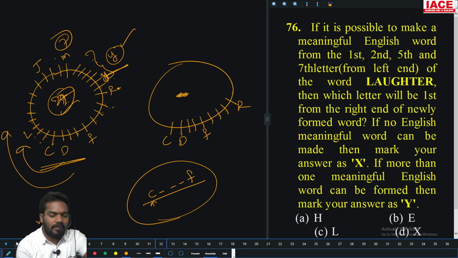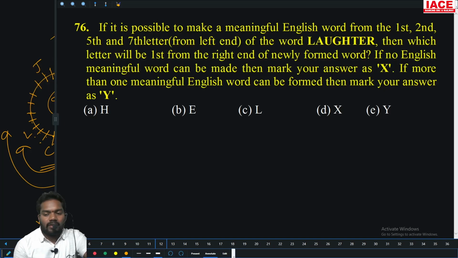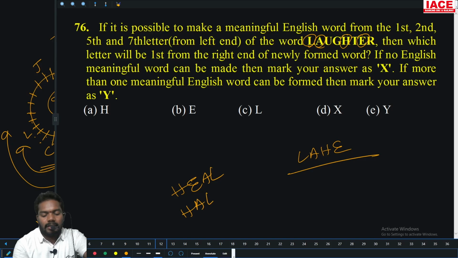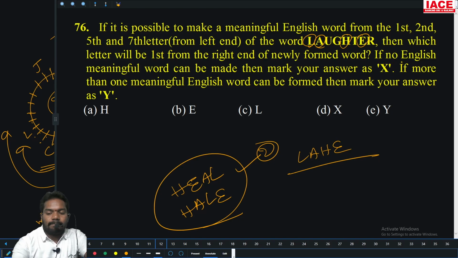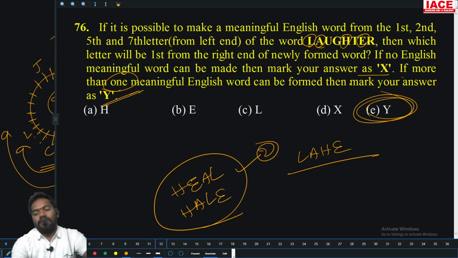Option E. Then if it is possible to make a meaningful word, first, second, fifth, seventh: 1, 2, 3, 4, 5, 6, 7. L-A-H-E. How many? H-E-A-L, heal. H-A-L-E, hale. How many meaningful words? 2 meaningful words. Then if no meaningful word can be made, X is the answer. If more than one meaningful word, Y is the answer. So option E is the right answer.